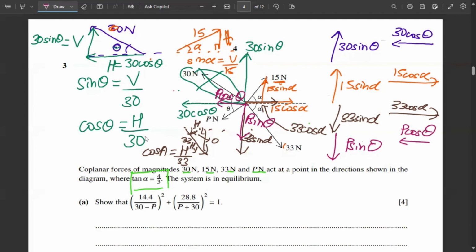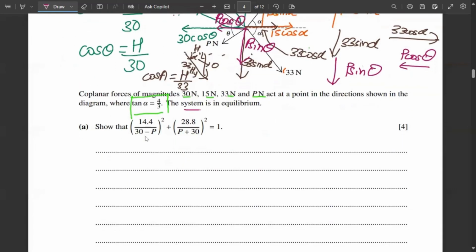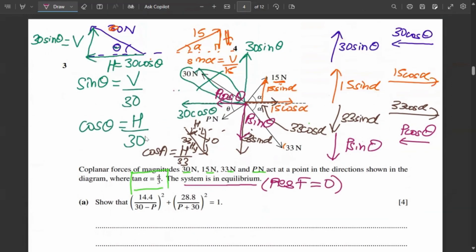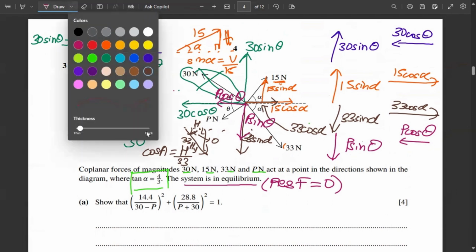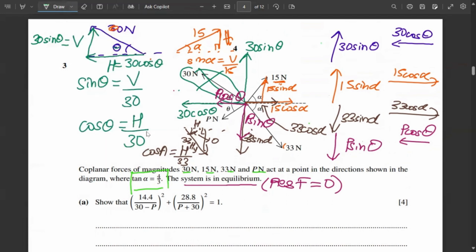So right now, here they have told us that the system is in equilibrium. That means the resultant force is zero. That means all of these forces they combine to give a resultant force of zero. So can you look at these upward forces? See, so these two upward forces will equal these two downward forces. Now, what do I mean by that?